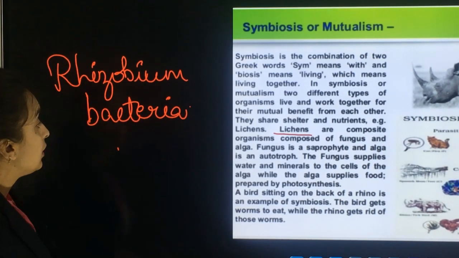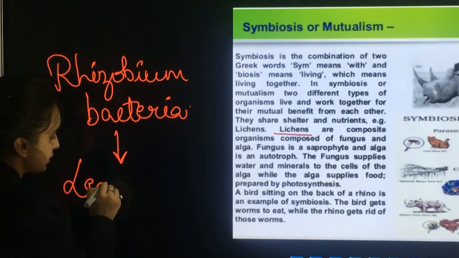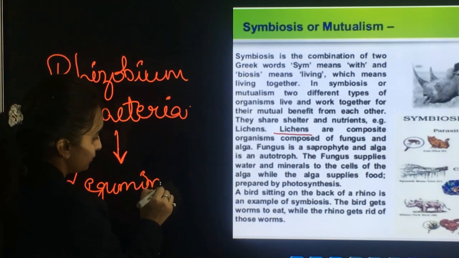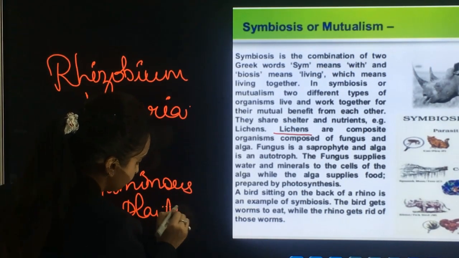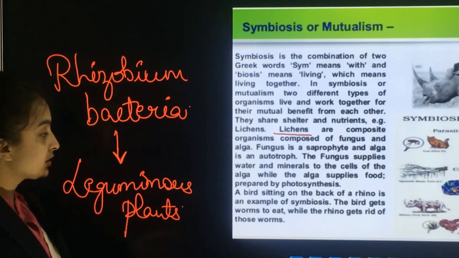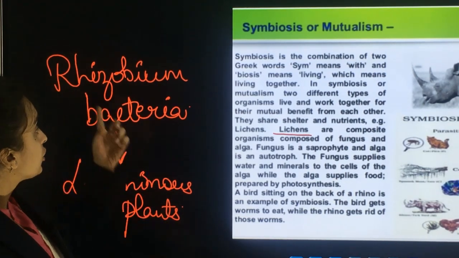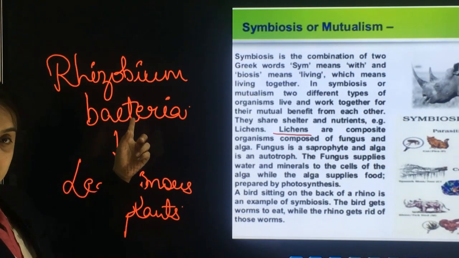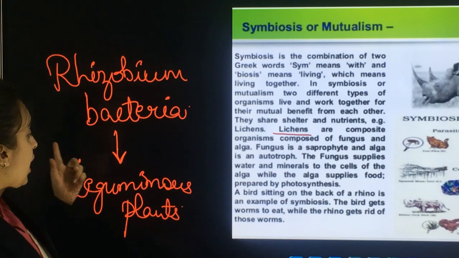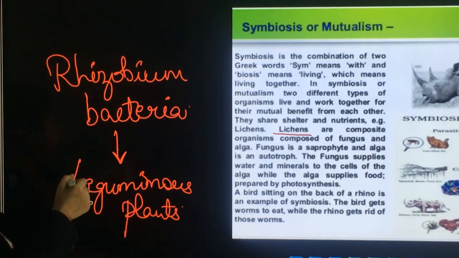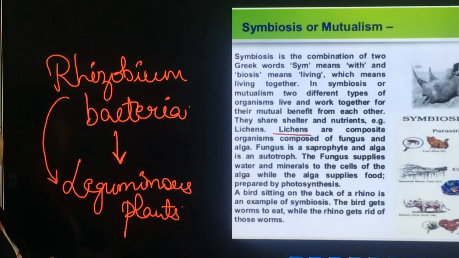Rhizobium bacteria live in the roots of leguminous plants. As some plants cannot fix nitrogen, this Rhizobium bacteria helps in the fixation of nitrogen for the plant, and in return the bacteria is benefited as it gets shelter from the leguminous plants.